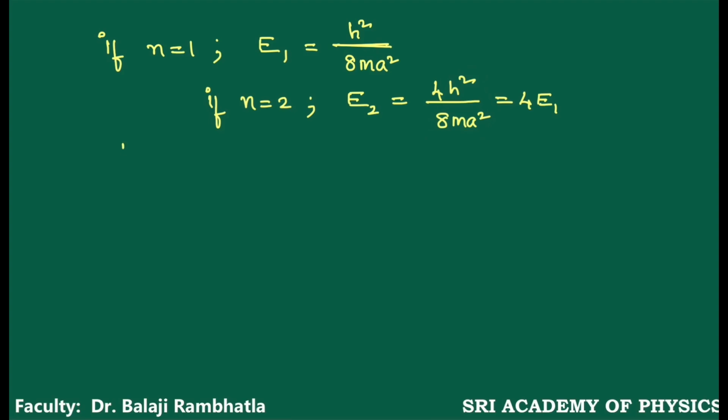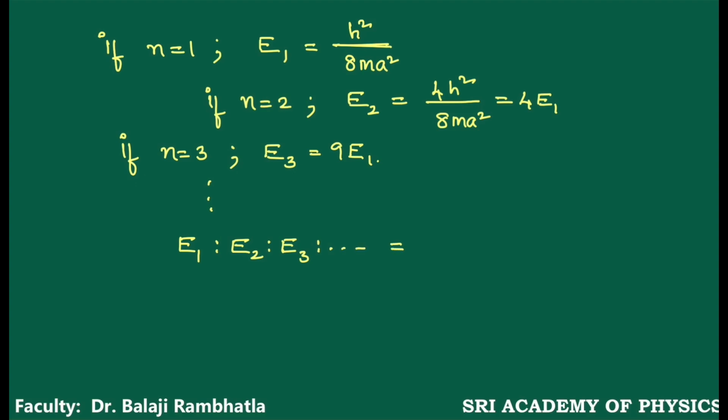If n is equal to 3, what is the E3 value? This is 9E1. So here the energies E1, E2, E3 and so on are in the ratio of 1 is to 4 is to 9 is to 16.